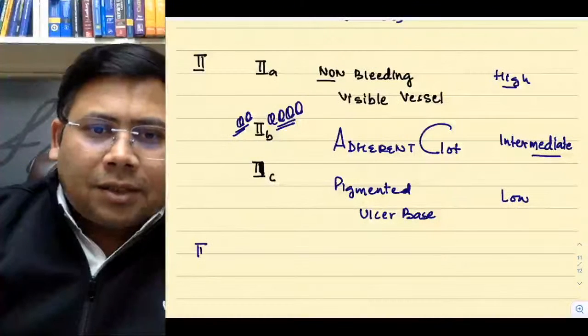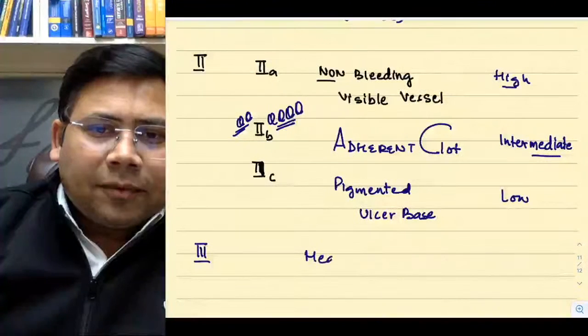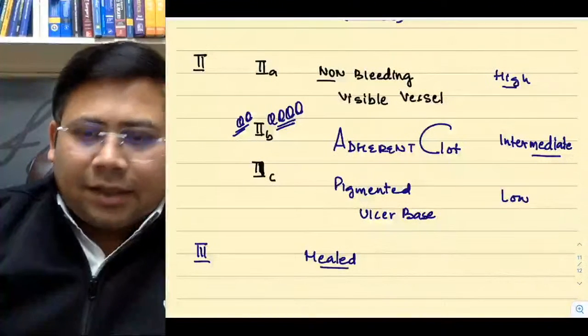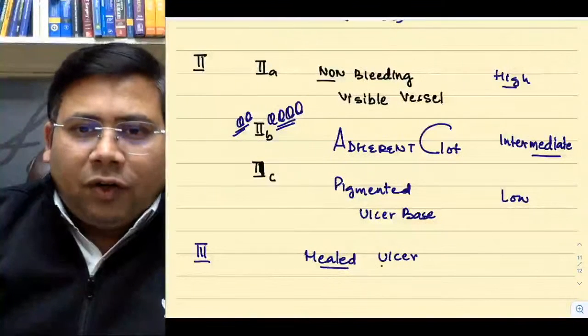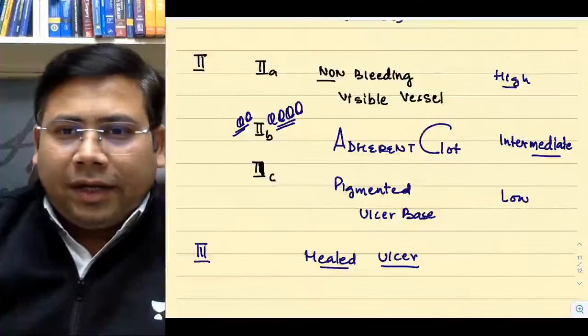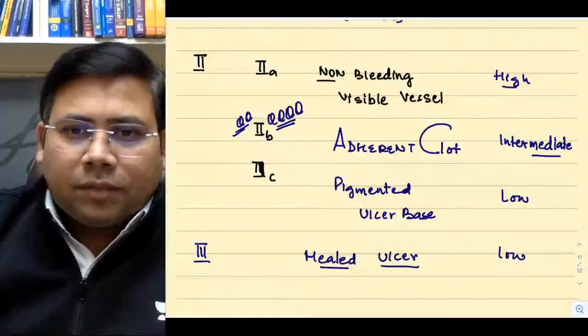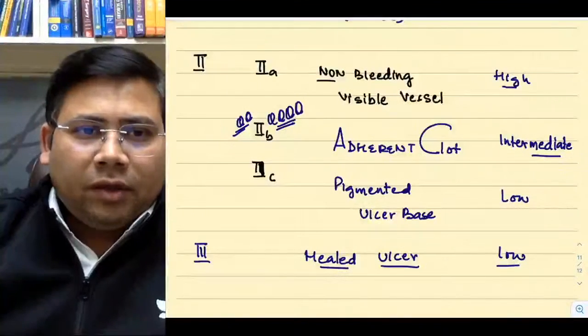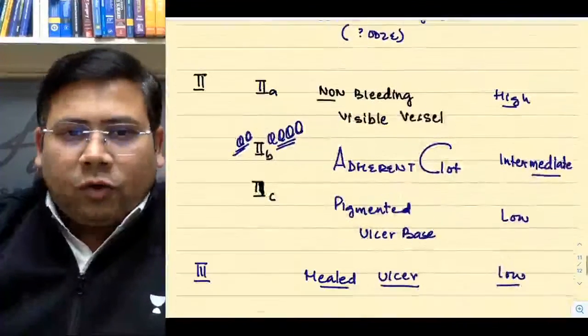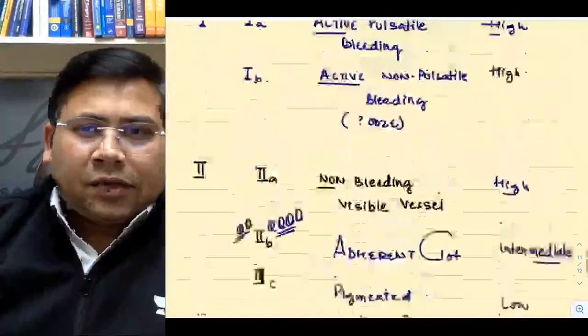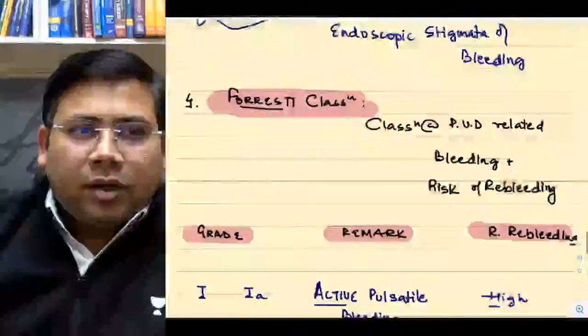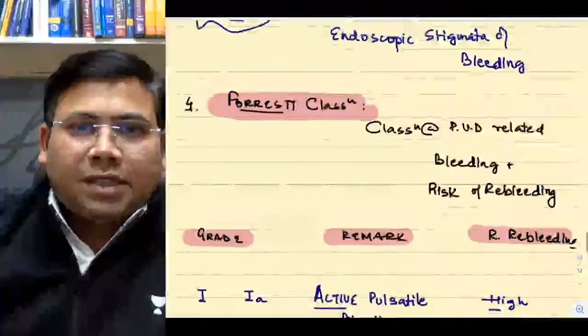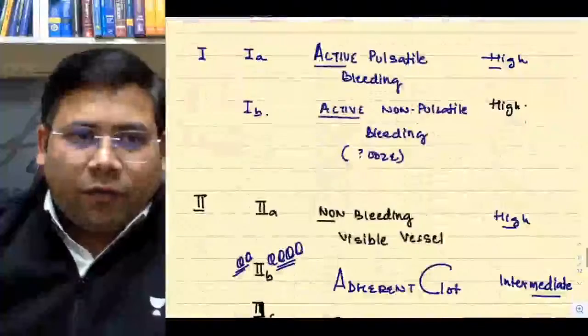And the third is a healed ulcer. When we talk about healed ulcer, this is actually low. Is that clear? So 2A, 2B, 2C and this is 3. So this is the most important, Forrest classification in front of you.